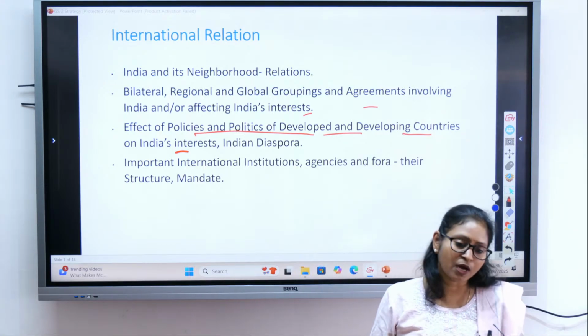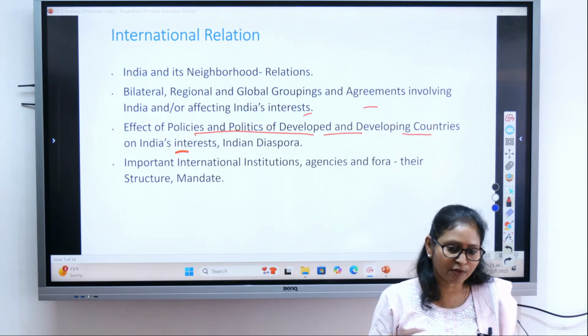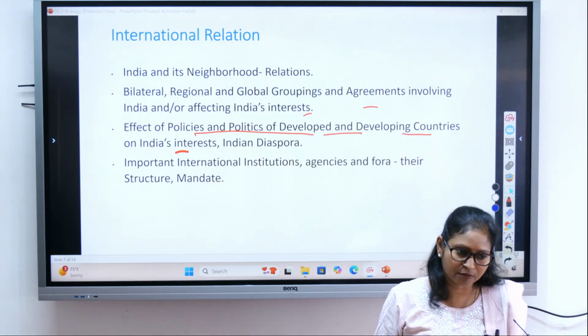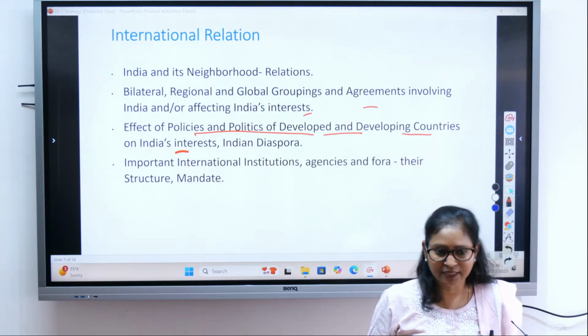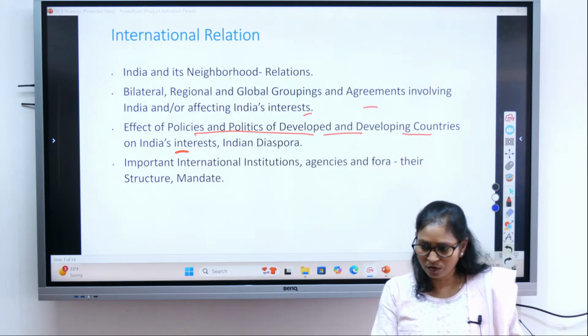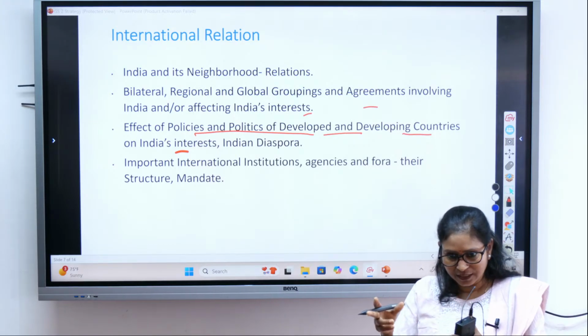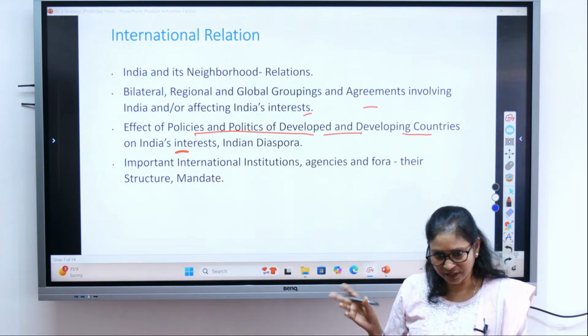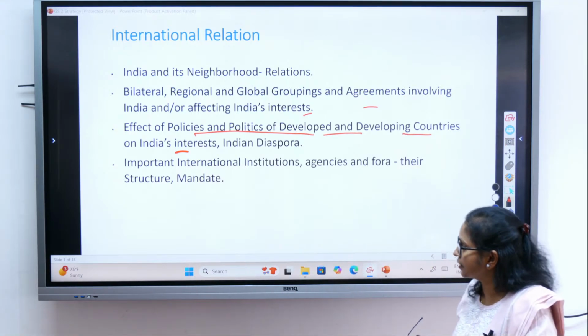Brazil is a part of the developing countries, right? So if Brazil or South Africa, which is also part of the developing countries, are formulating certain policies, how their policies and politics affect India's interests, that we will be studying.